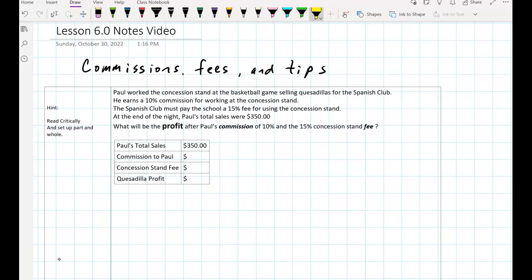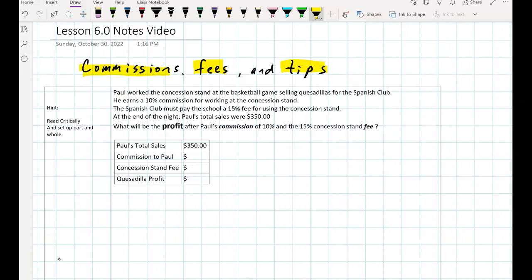So today we are focusing in on Lesson 6 of our percents unit, Topic 4. And today specifically we're looking at commissions, fees, and tips. They are all based on percentages. Commissions, that's the money that people make when they are in sales, and they get paid a percentage based on how much stuff they sold. And fees, if they are based on a percentage, well, if you make so much money, then you pay a fee, a percentage of that money.